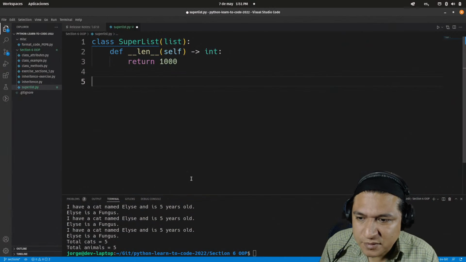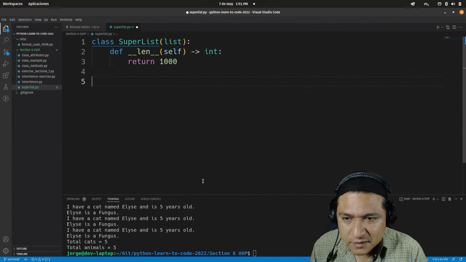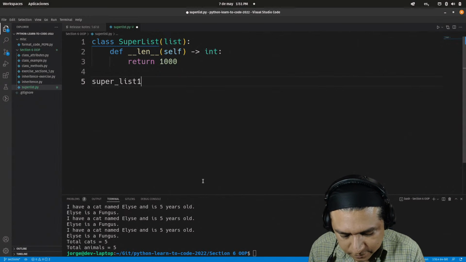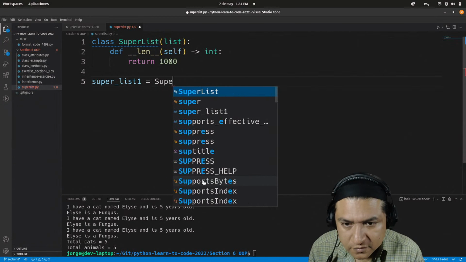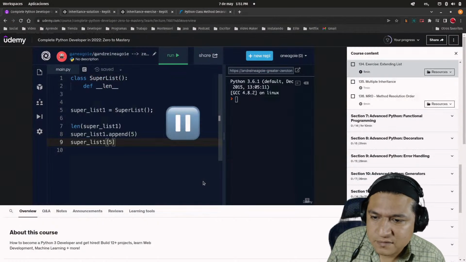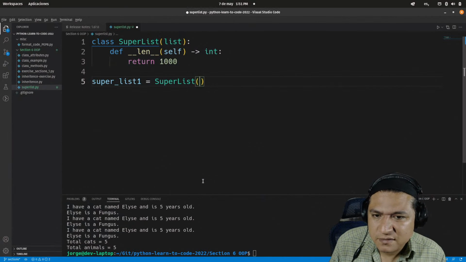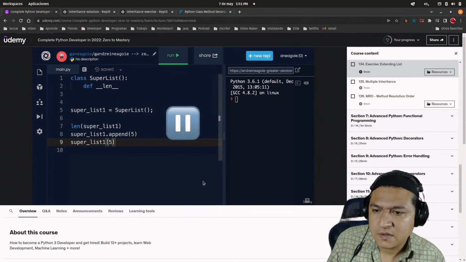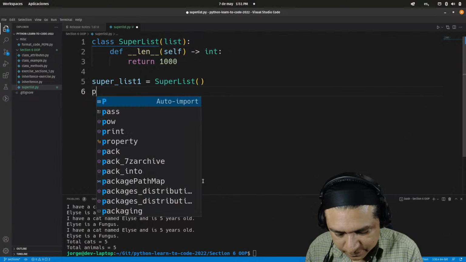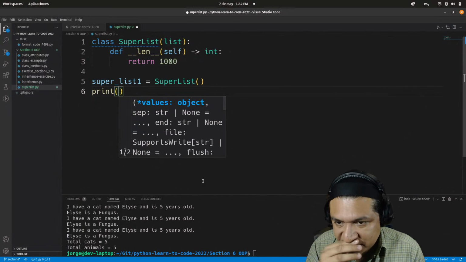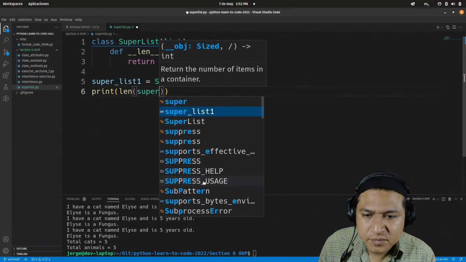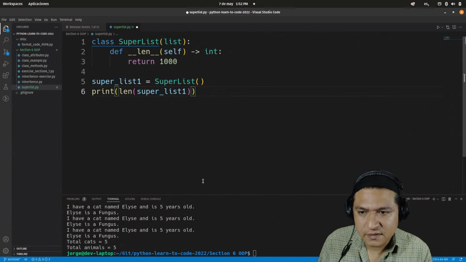It's going to instantiate superlist with superlist1. It's going to be equal to superlist, obviously. Len of superlist1, okay. Let's print that out. That's the first print.